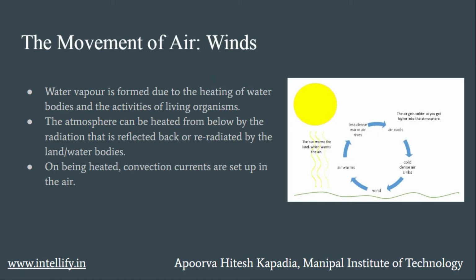The movement of air, winds. Water vapor is formed due to heating of water bodies and the activities of living organisms. As the air warms, it becomes less dense and the warm air rises. The air gets colder as you get higher into the atmosphere, and then the air gets denser. So the cold dense air again sinks down. On being heated, convection currents are set up in the air.